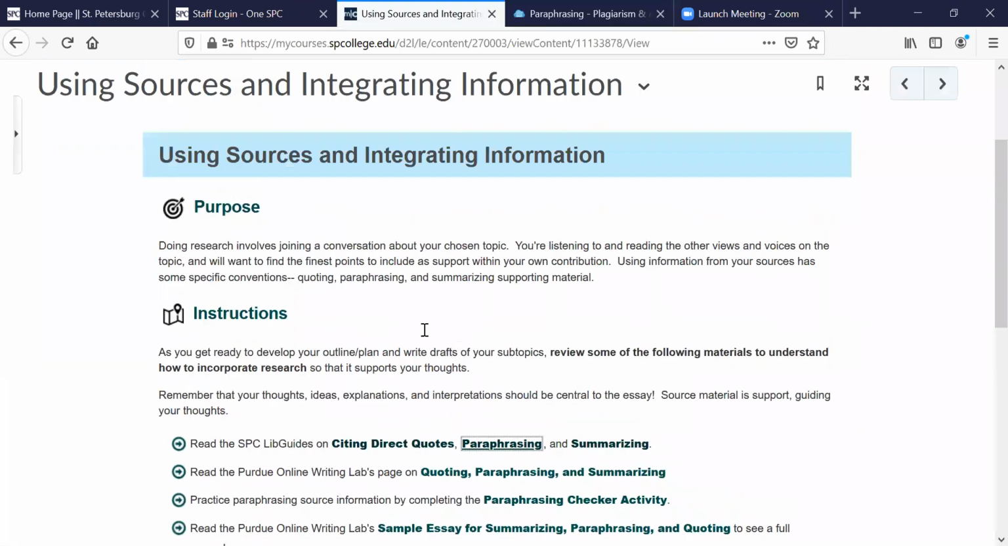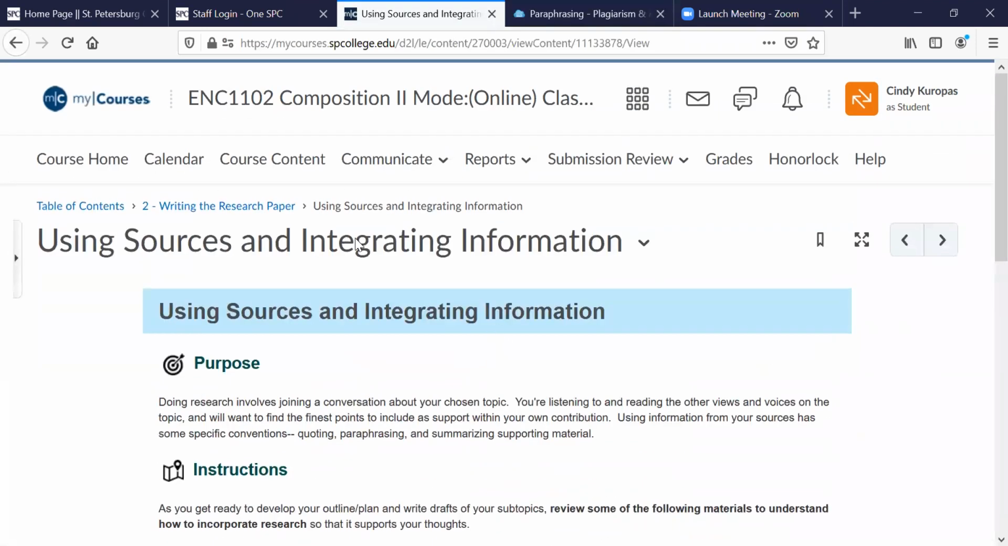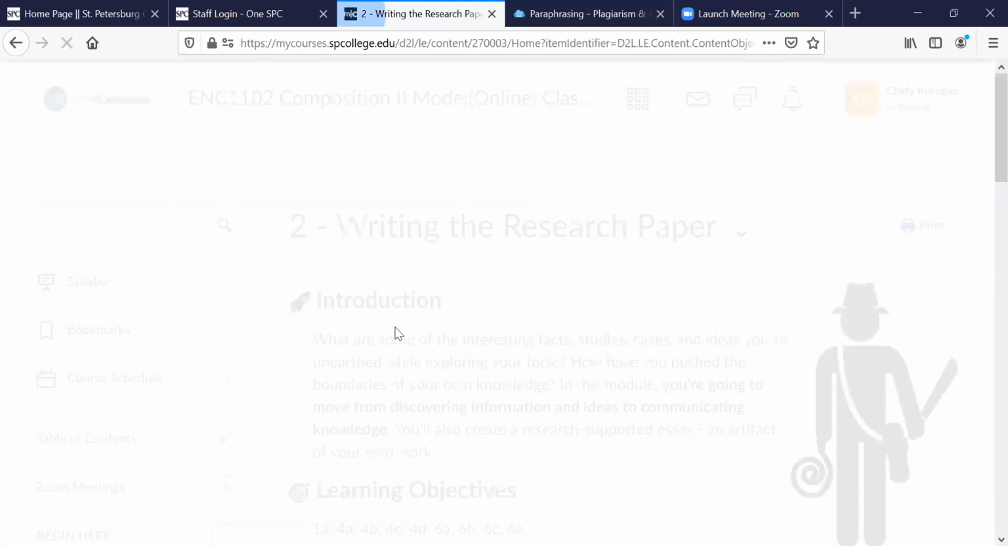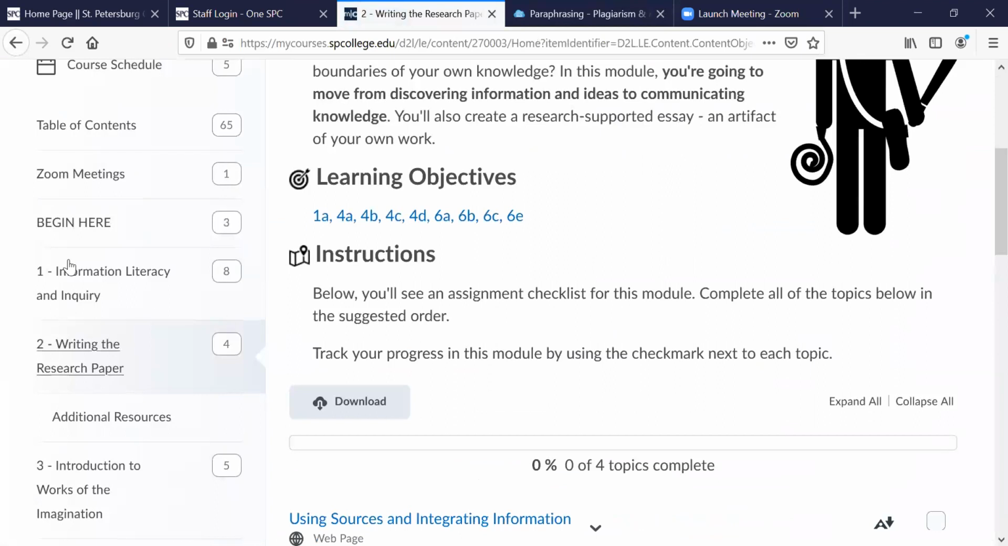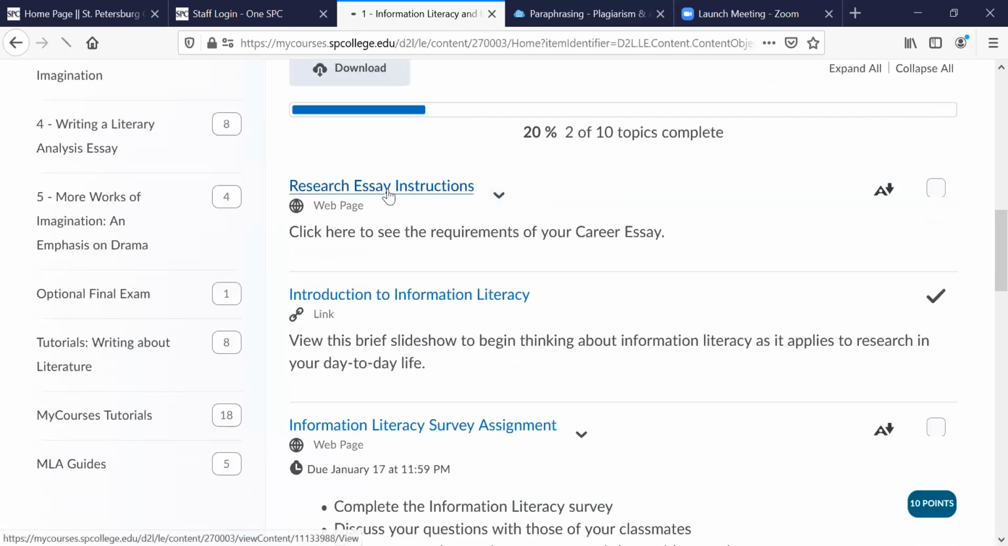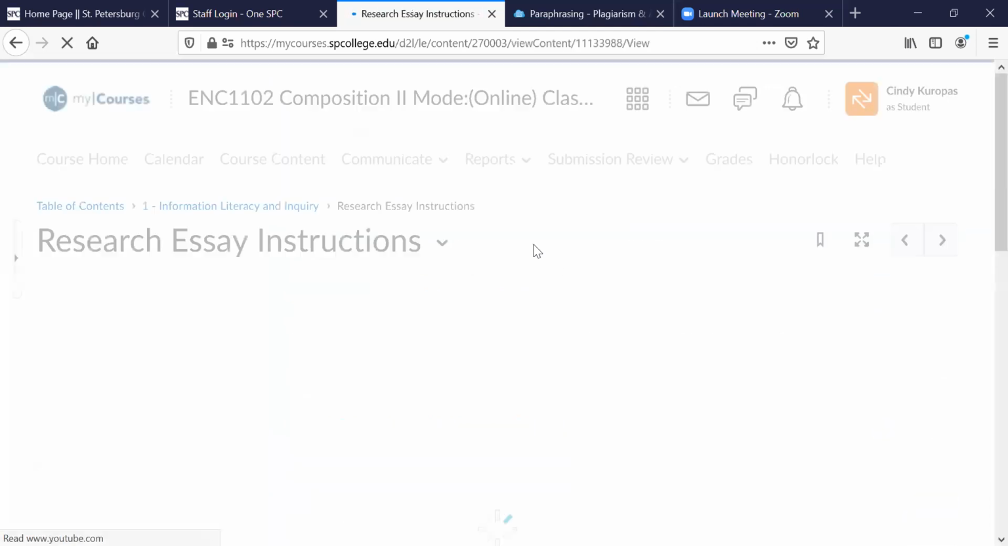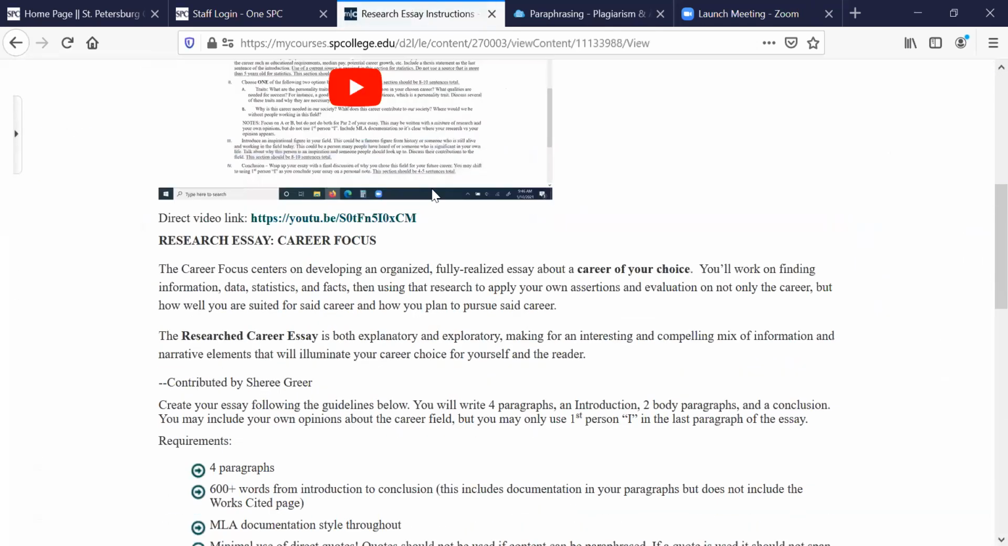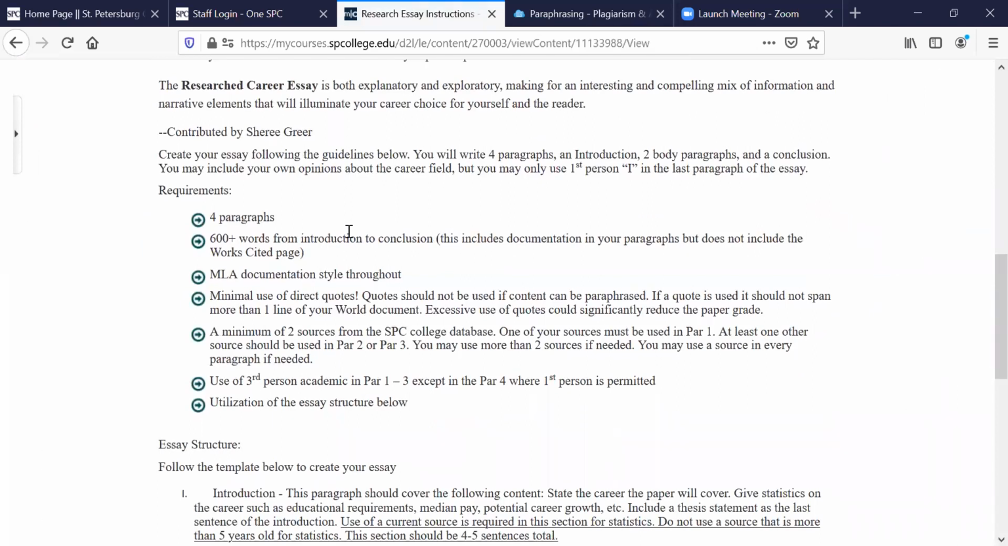After looking over this content and looking at the examples for documentation, the other thing I would recommend that you review once more is the instructions for the essay. So you'll want to go back into Mod 1, and at the very top, you have those research essay instructions. Scroll down and make sure that when you're writing your essay, you are following these guidelines.